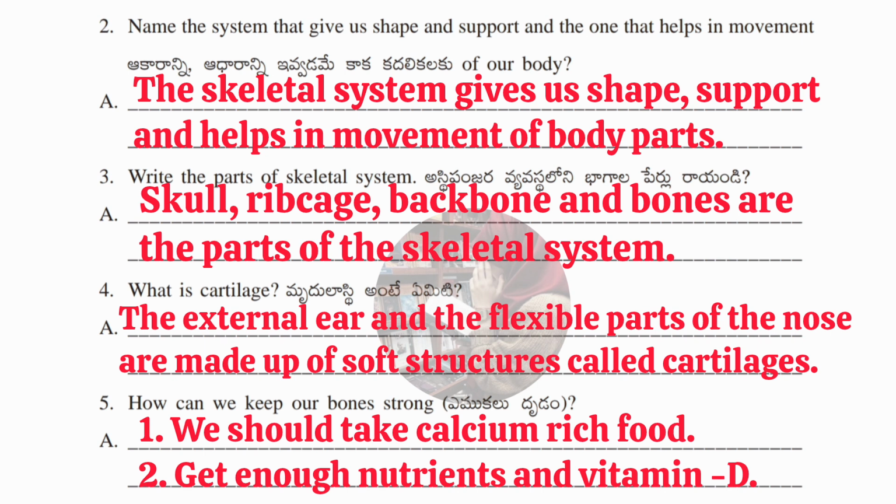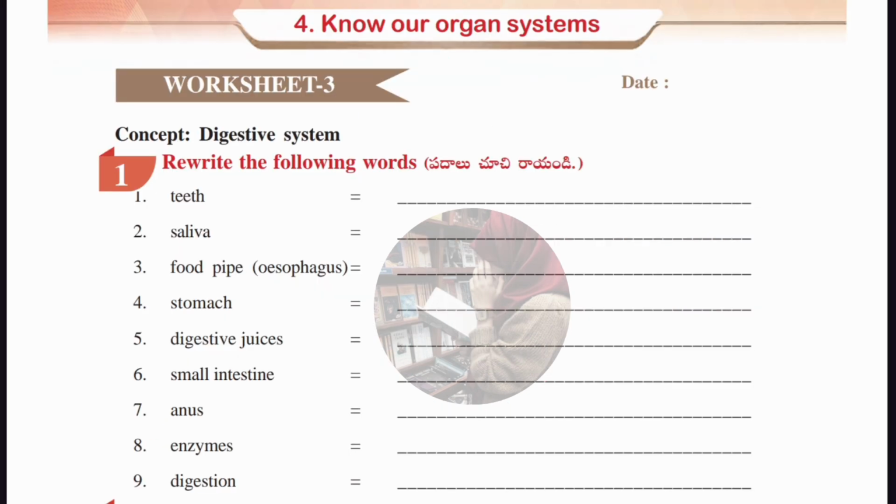Now we'll see the next worksheet, that is worksheet number 3. Here the concept is digestive system. Let's see the first Roman, which is rewrite the following words. Here from this concept of digestive system, we have given some words which we need to rewrite again. Let's see each and every word.